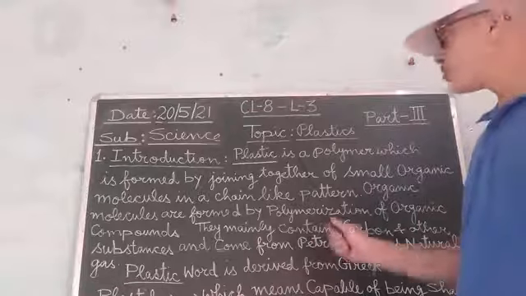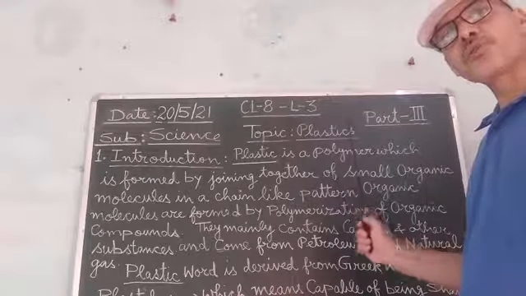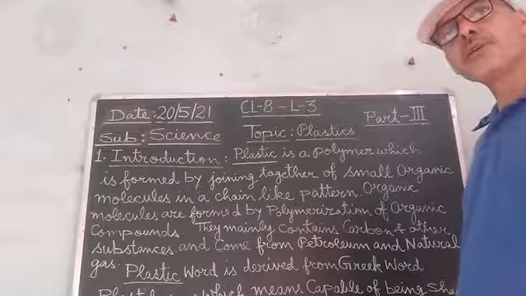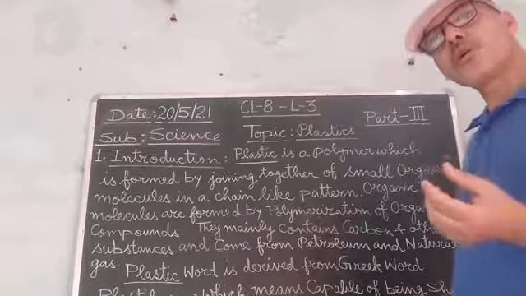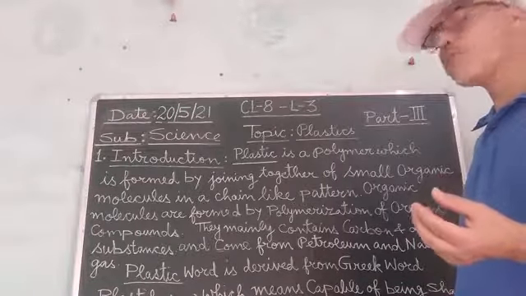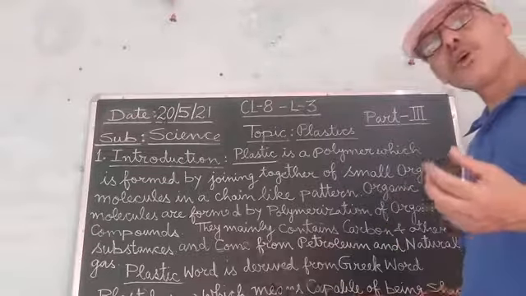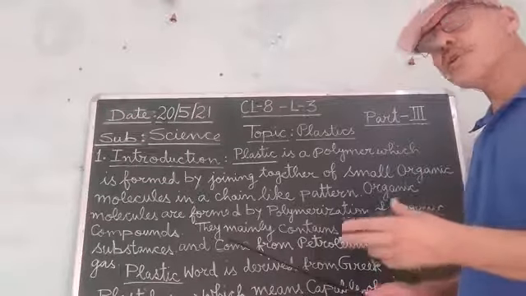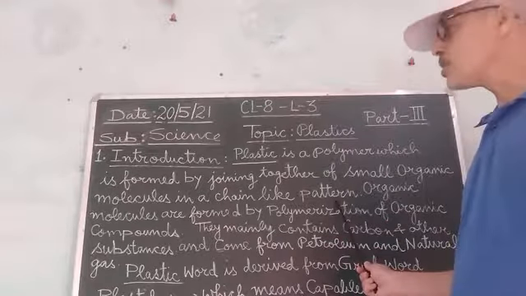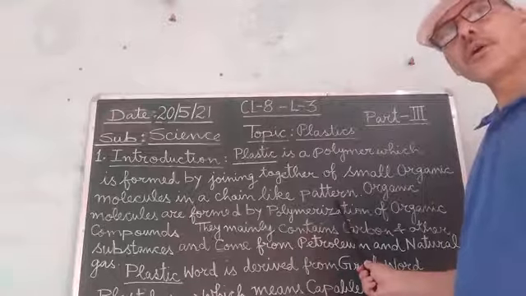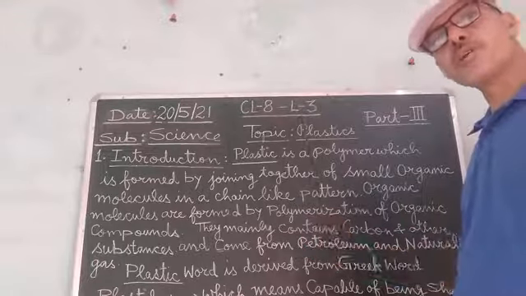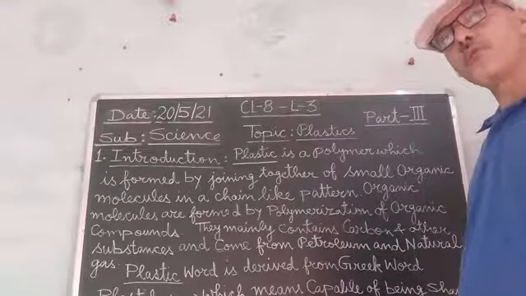So this plastic, which is a polymer, is formed as a result of the joining together of many small organic molecules, and they join in such a manner that they form a chain-like pattern. This is how the small organic molecules of which this plastic polymer is made up are formed.